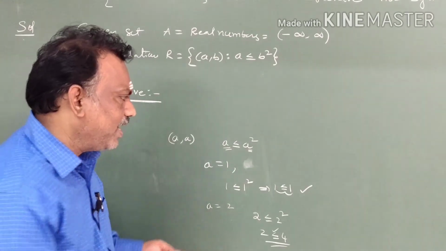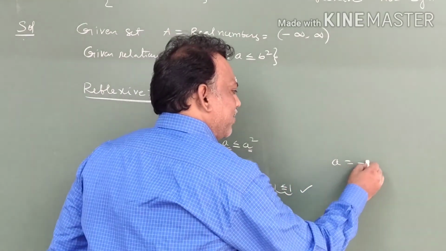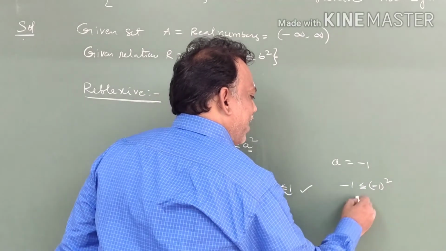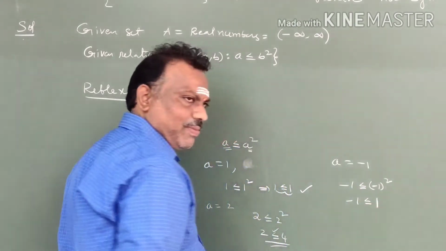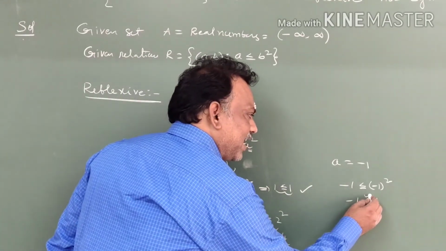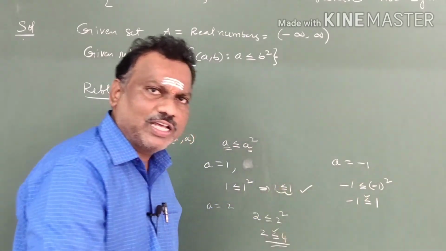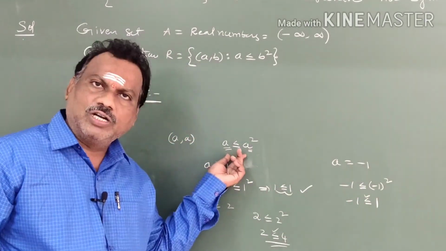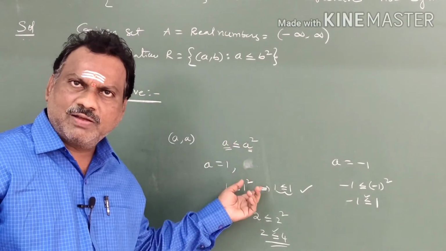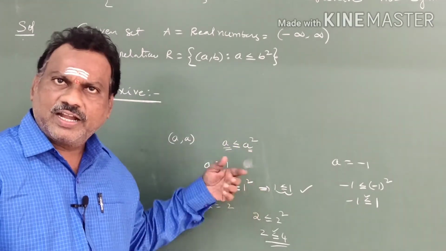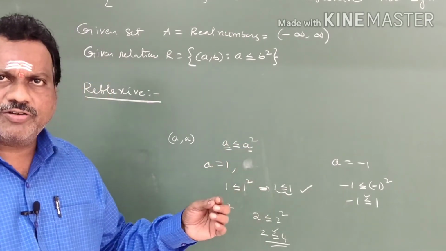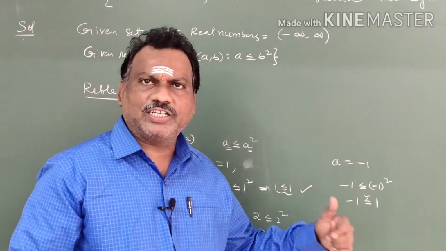If you take minus 1 also, no problem. A is equal to minus 1, you check it. Minus 1 less than or equal to minus 1 the whole square. Minus 1 is less than or equal to plus 1. Minus 1 is smaller than plus 1, it is true. So this relation is satisfied. If you take all negative numbers also, this property holds. That holds means this is true. Where you take natural numbers, where you take integers, it holds. Where you take whole numbers, it also holds. You have to check with the fractions and decimals.